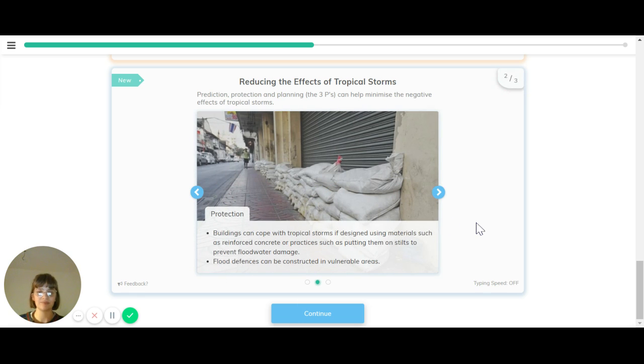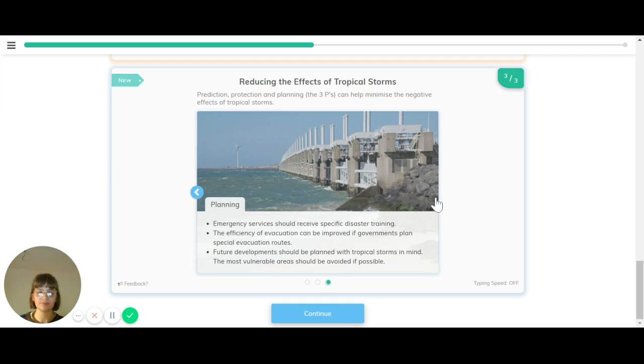Secondly, let's look at protection. Buildings can cope with tropical storms if they're designed with reinforced concrete or practices such as putting them on stilts to prevent floodwater damage. Flood defences can also be constructed in vulnerable areas, such as sandbags. So these are different ways of protecting buildings and other really important pieces of infrastructure.